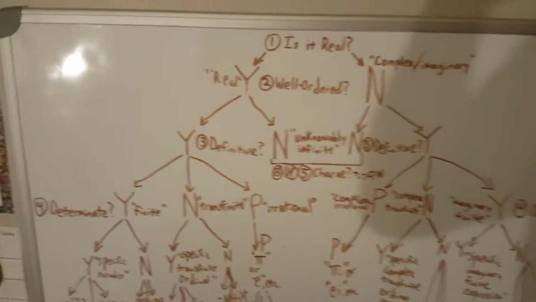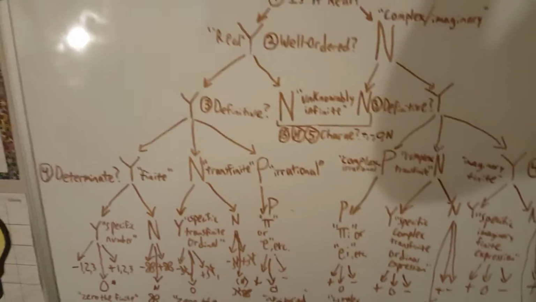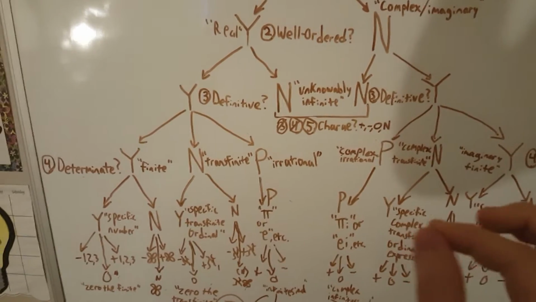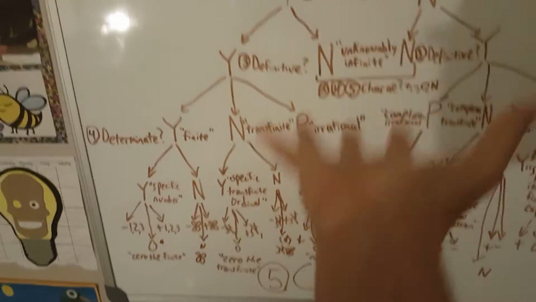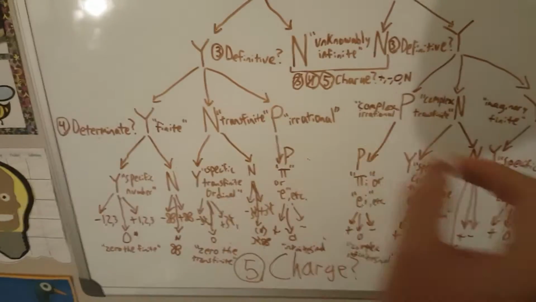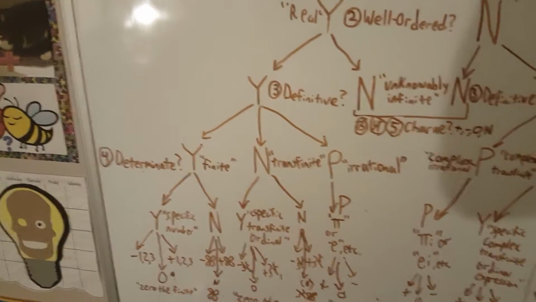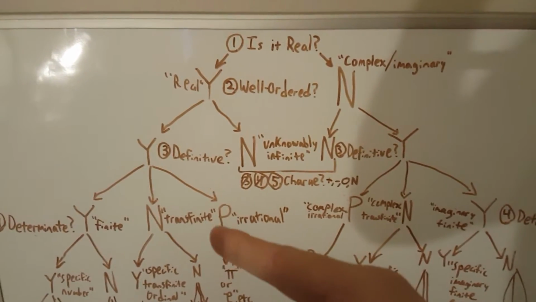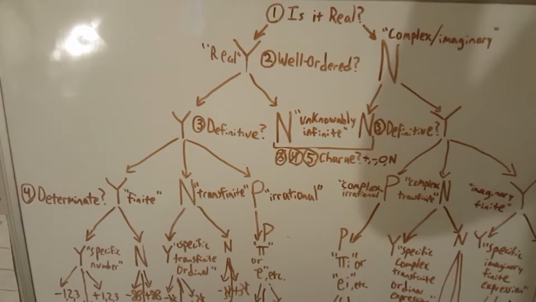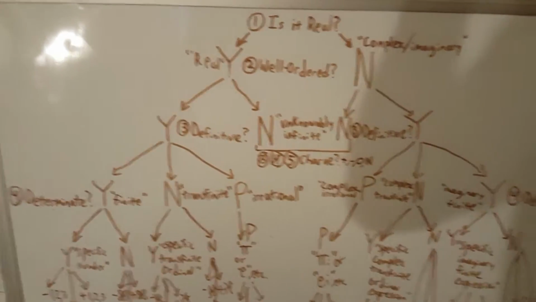What do I mean whenever I say something is definitive for the third question? I mean, can we write out everything about that number? For example, if something is definitive, you can write it down and have it expressed in its numerical format. So if something is definitive, it is finite. And if it's not definitive, but it is well ordered, it is transfinite, what George Cantor would call a transfinite. So I'll just use that word too.